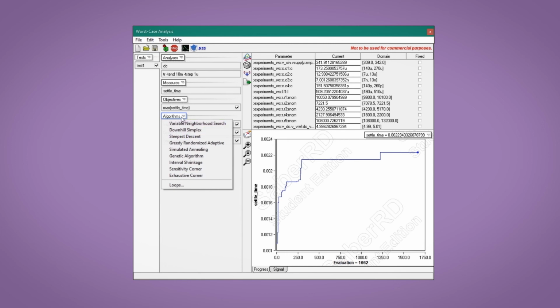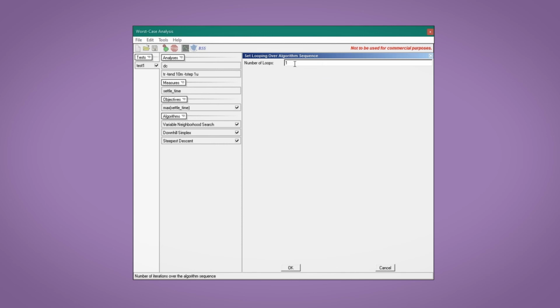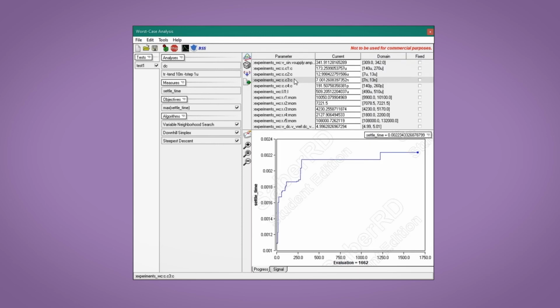Running the analysis multiple times, starting with the previous solution, can sometimes produce a more extreme worst case. This can be automated by increasing the number of algorithm sequence loops. If a particular method doesn't seem to be effective, uncheck it to keep it from executing. We can start and stop the search as we wish. While stopped, we can manually change the parameters. Checking the fixed box holds a parameter value.